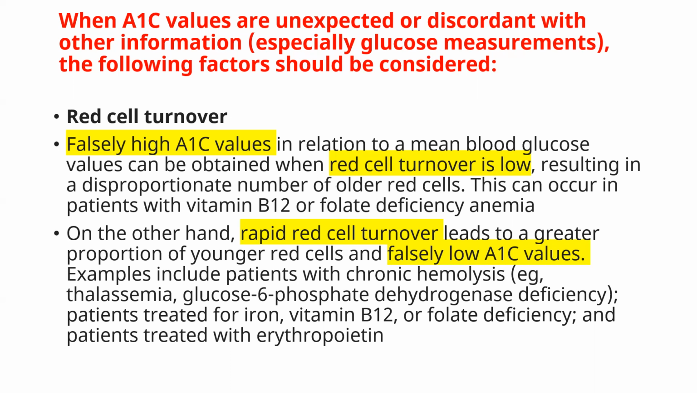On the other hand, rapid cell turnover leads to a greater proportion of younger red cells, and that's why it will falsely lower the A1C values. Examples of this scenario include patients with chronic hemolysis like thalassemia, G6PD deficiency, patients who are treated for iron or B12 or folate deficiency, and patients who are treated with erythropoietin.